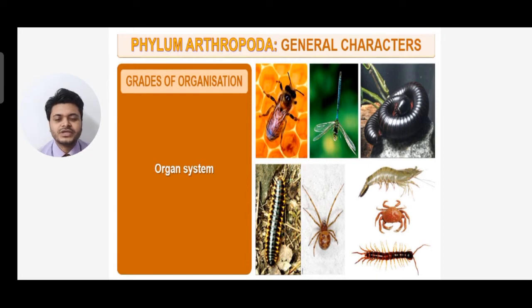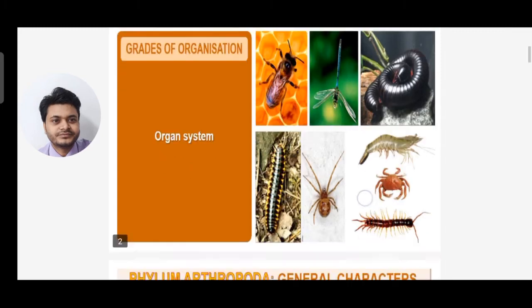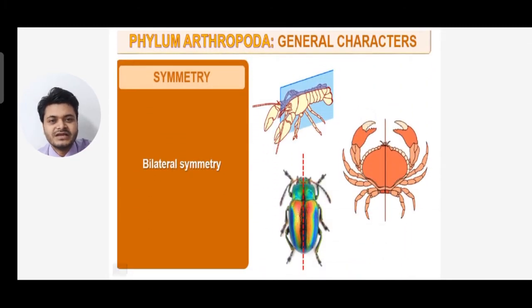So phylum Arthropoda, let's see the general characters. You can see on the right hand side, the pictures are given, the examples of phylum Arthropoda. First is the grades of organization. They have organ system, so all have organ system. Now symmetry, they have a bilateral symmetry. That means the body can be divided equally in only one plane, and you can see the plane. You can see an example is given.